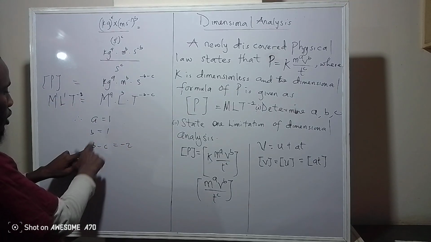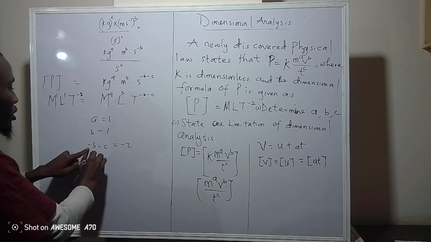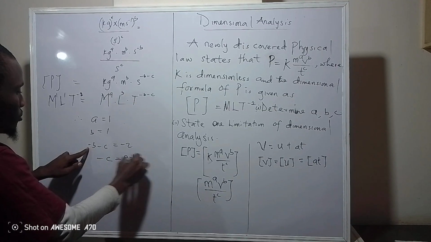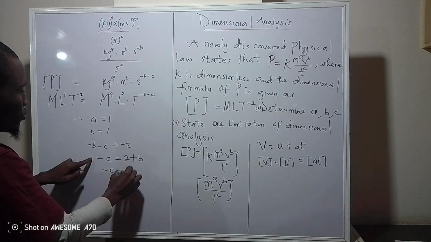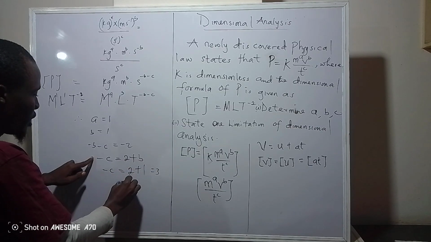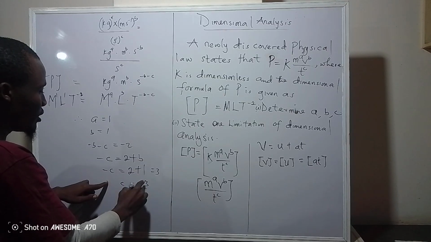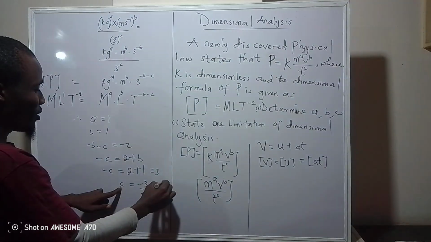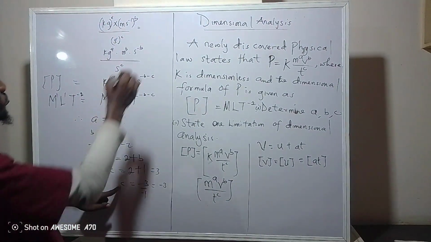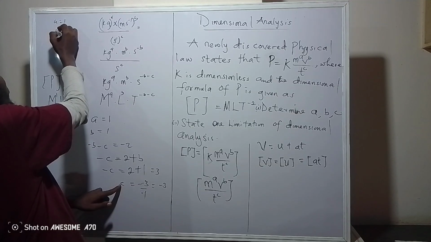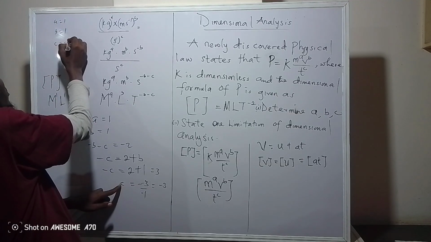So we can transfer b here because we have the b value initially: minus c becomes 2 plus b. Minus c therefore becomes 2 plus 1, which gives us 3. To obtain the value of c, we divide both sides by negative 1. So finally we have c to be minus 3. So we can conclude that a is 1, b is 1, and c is minus 3.